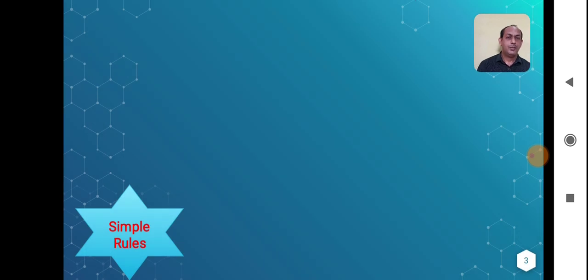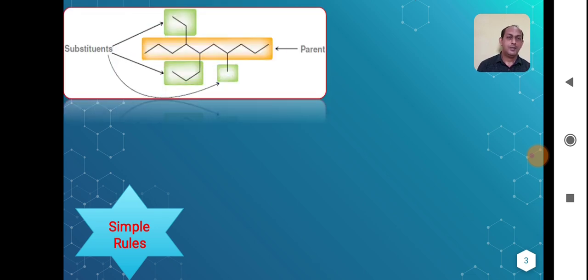In order to give the nomenclature we have to remember simple rules. As you have studied in earlier classes, there are 5 simple rules. Suppose this is a structure. In order to give the nomenclature, we have to first identify parent and substituent, that is suffix and parent compound. So rule number one says: select the longest continuous chain which contains the maximum or highest number of carbons. So you have to choose that longest continuous chain.